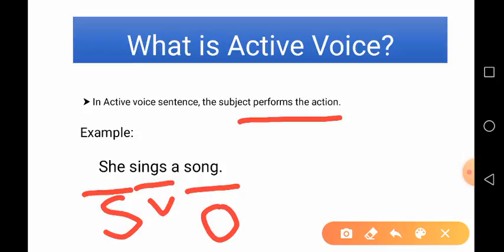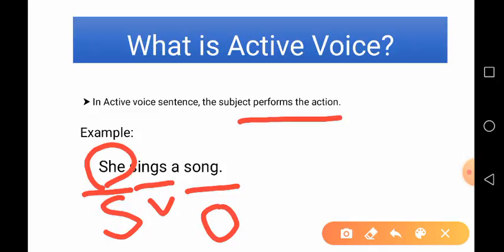She sings a song. If you ask a question to this sentence, who sings a song? The answer is she, which means she is the performer who performs an action. Sings is a verb, an action, and a song is the object. It is a recipient. A song is a recipient.